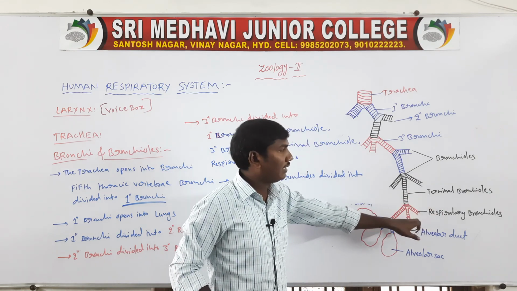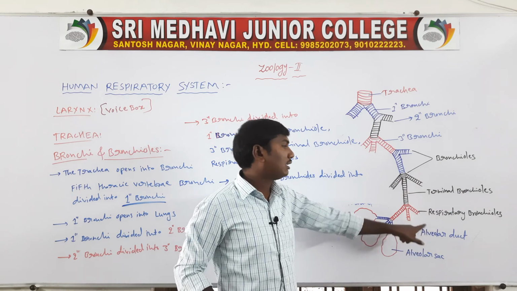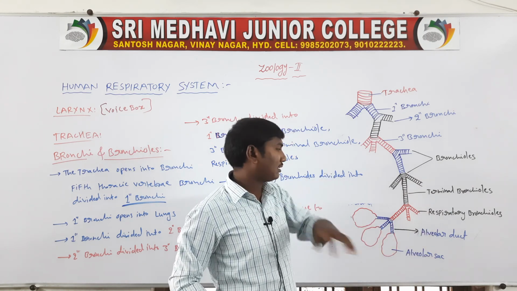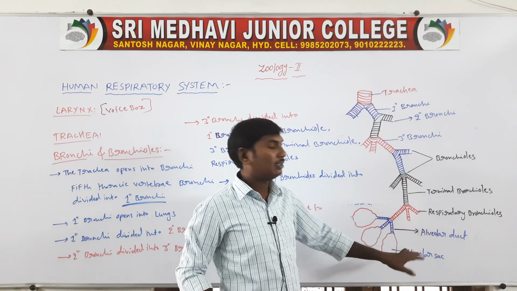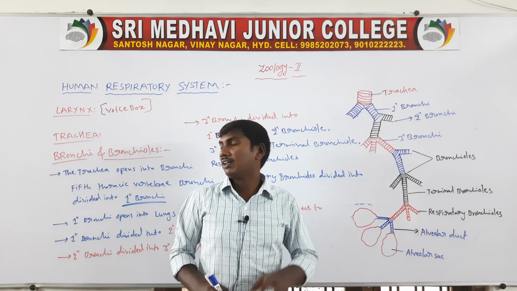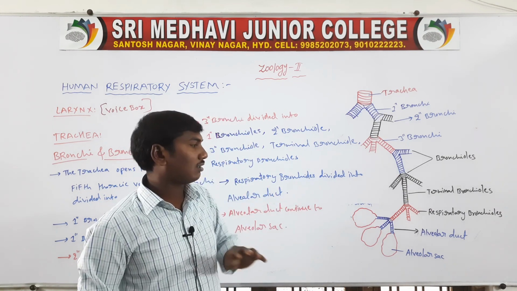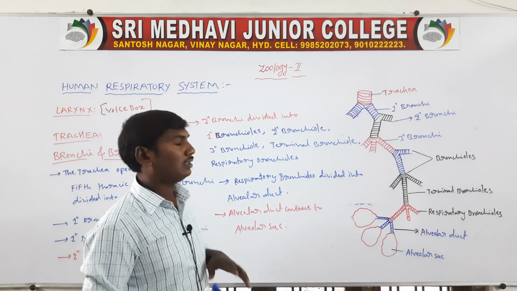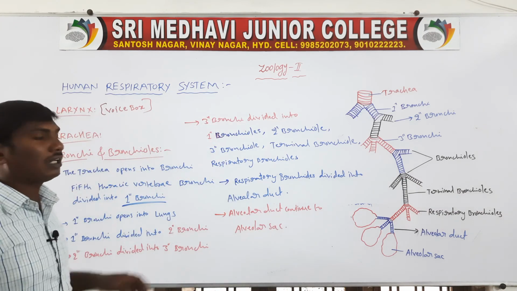The respiratory bronchioles divide into alveolar ducts. The respiratory bronchioles continue to the alveolar duct. That alveolar duct finally ends in the alveolar sacs. The alveolar sac is the region of gas exchange. So these are the bronchi and bronchioles.